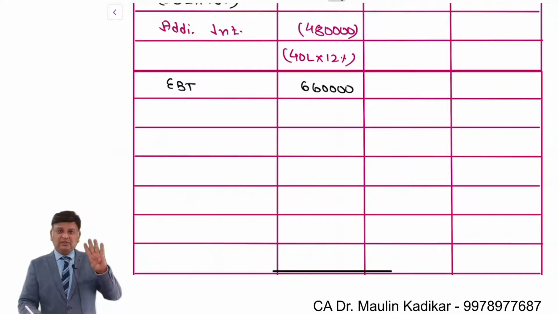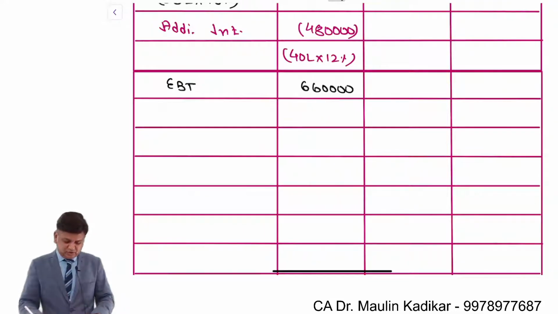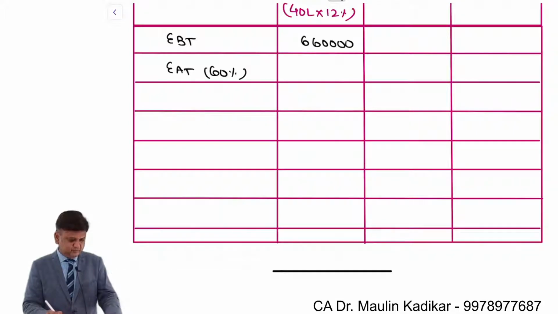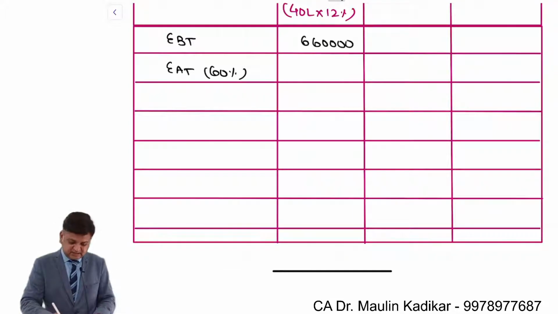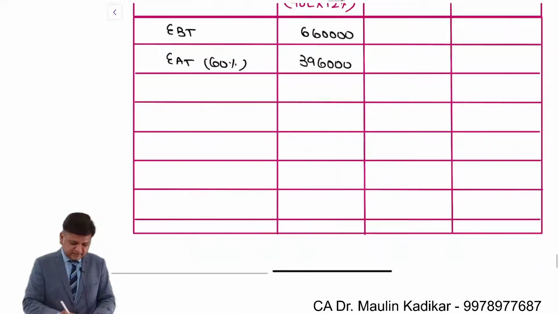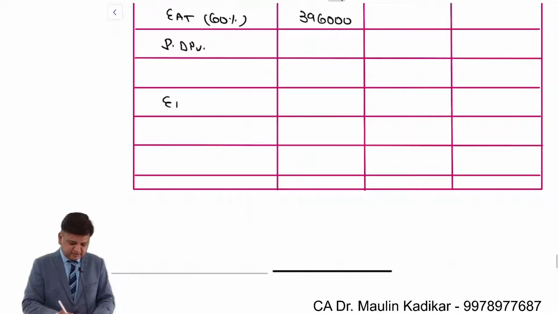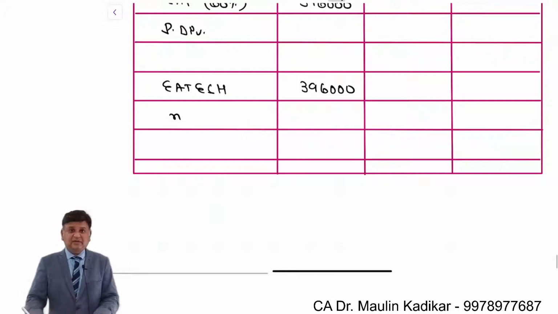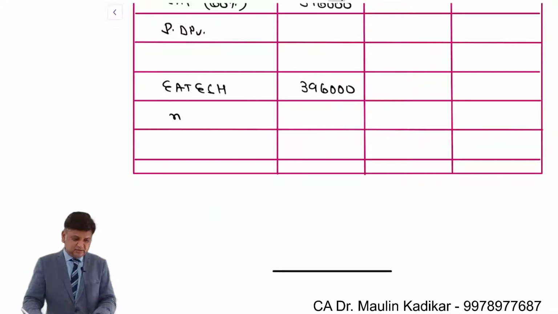इनकम टैक्स का रेट हमको दे रखा है 40%. So earning after taxes will be 60%. That is 3,96,000. प्रेफरेंस डिविडेंड का कोई पेमेंट नहीं होगा. That will give us earning available to equity shareholders 3,96,000 divided by number of equity shares.